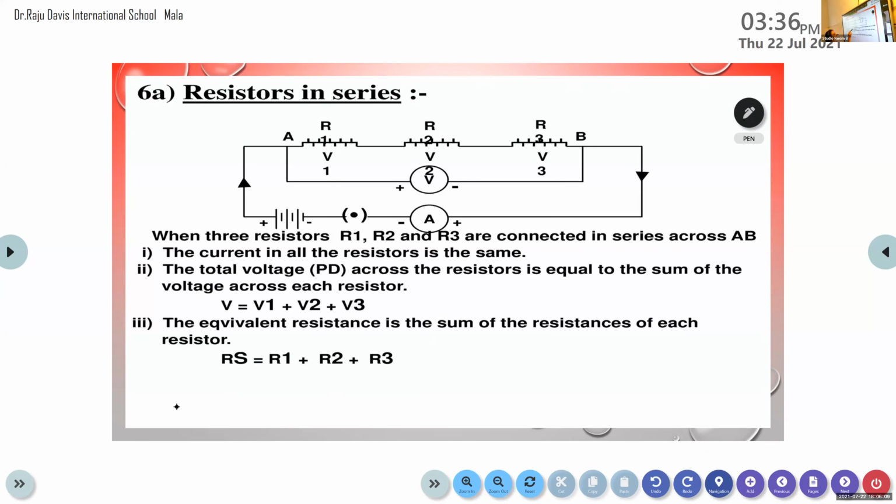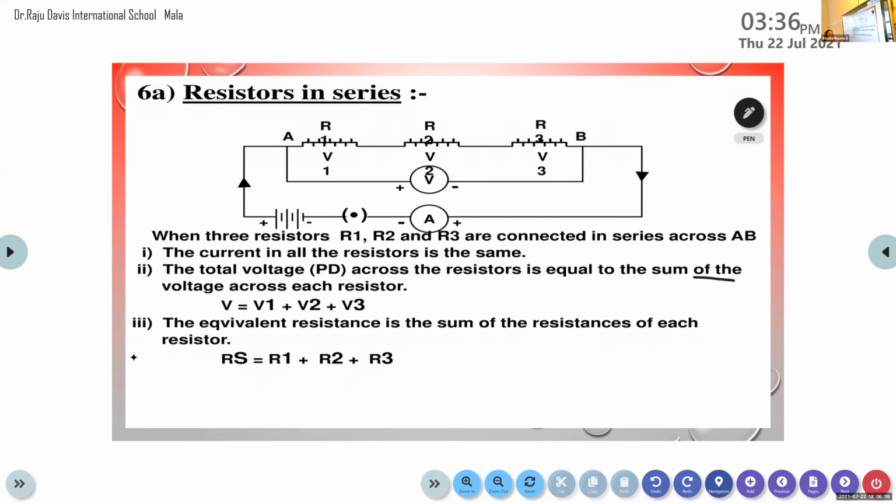When 3 resistors R1, R2 and R3 are connected in series, the current in all the resistors is the same. Second, the total voltage across the resistors is equal to the sum of the voltage across each resistor. That is, the potential difference is different. Current is the same, but the voltage is different in a series combination, and the total voltage is given by V is equal to V1 plus V2 plus V3.